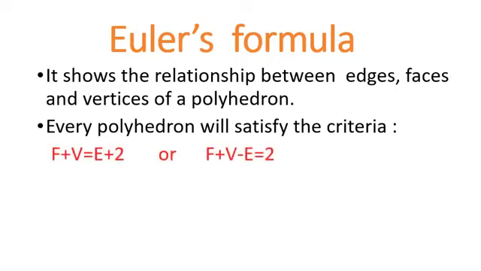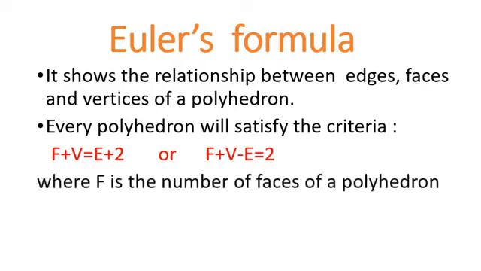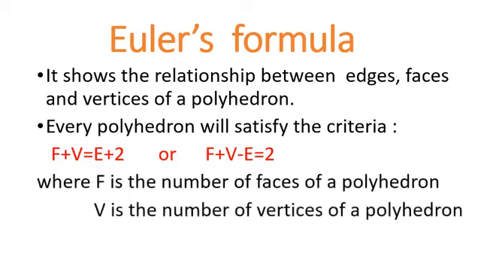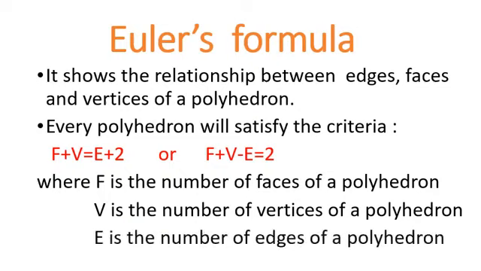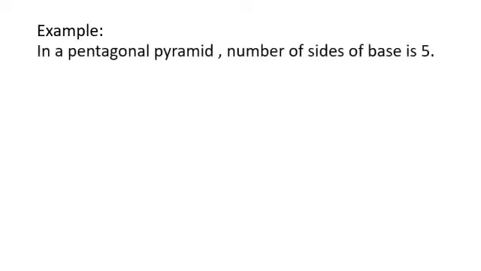This is the formula: F plus V is equal to E plus 2, or F plus V minus E is equal to 2. It is one and the same thing, where F is the number of faces of a polyhedron, V is the number of vertices of a polyhedron, and E is the number of edges of a polyhedron. Now let us take an example. In a pentagonal pyramid, suppose I need to find out the number of faces, vertices and edges. Then I can do in the following way, which I will be telling you right now.